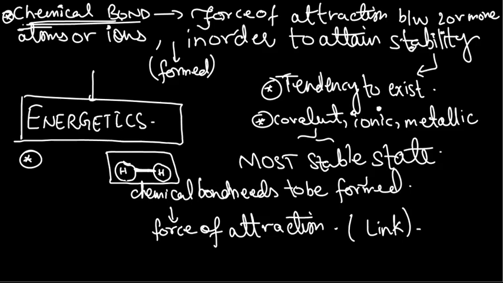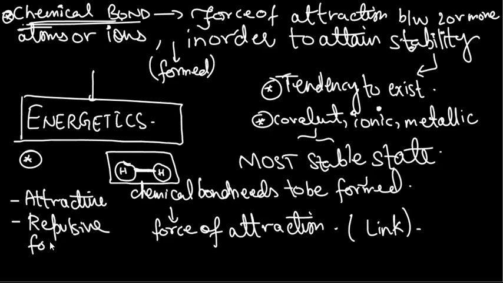But this force of attraction is not the only force that is present between two atoms, actually. We can have two types of forces. There are attractive forces, which are actually the major dominating forces of a chemical bond, and there are repulsive forces as well. Yes, repulsive forces between two atoms. Okay, two atoms can repel one another as well as attract each other.